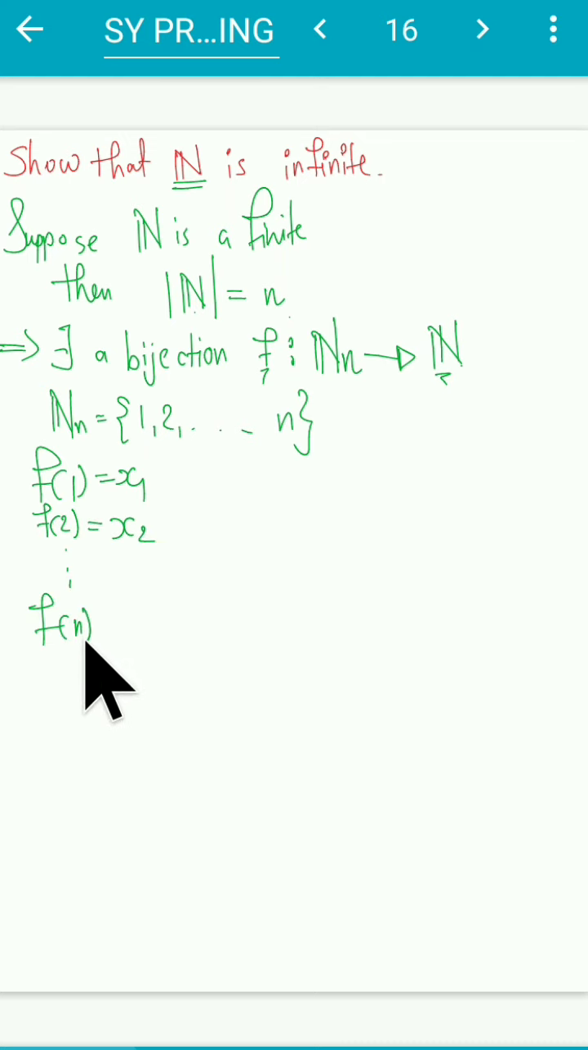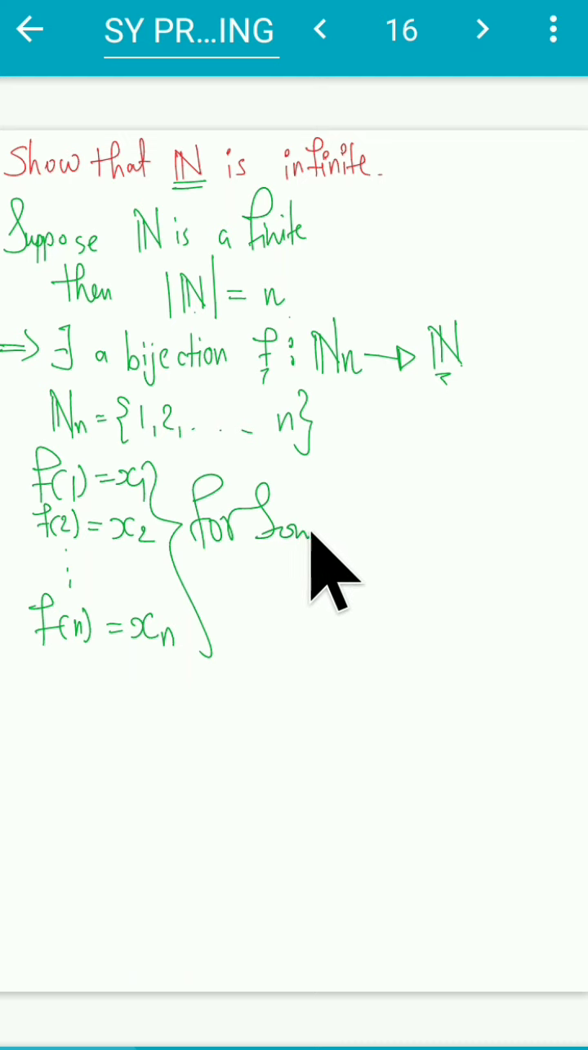Since my map is one-one, it is not a many-to-one map, right? So all these elements are distinct. Even if they were not, I am still totally fine with it. But I know my f of 1 goes to x1, my f of 2 goes to x2, and so on, my f of n goes to xn, for some xi being an element of N. What I consider is s equal to x1 plus x2 plus dot dot dot plus xn.